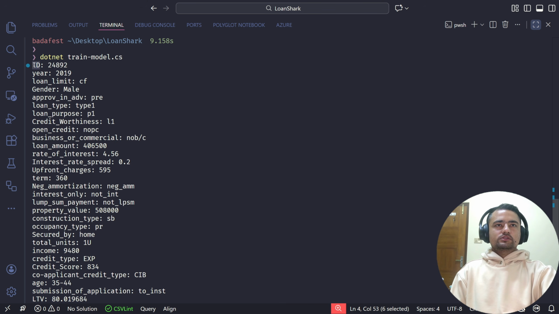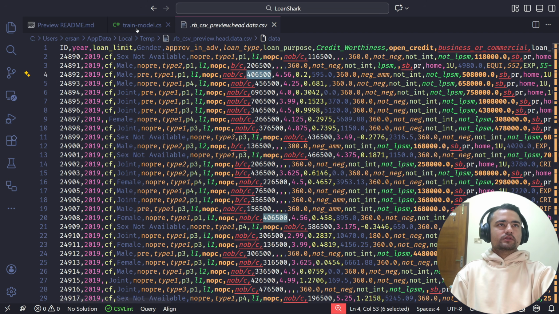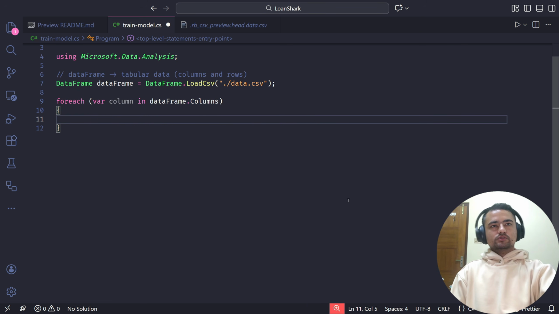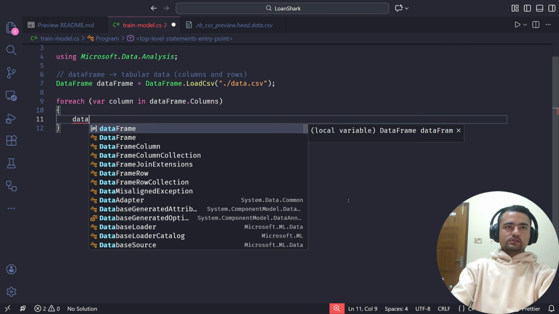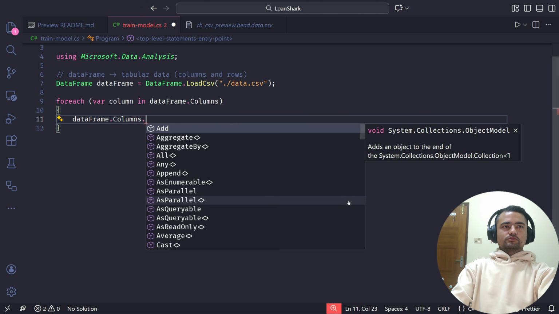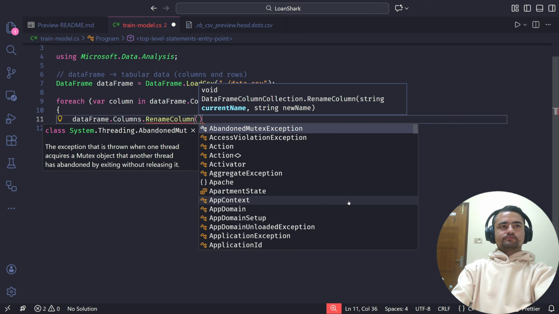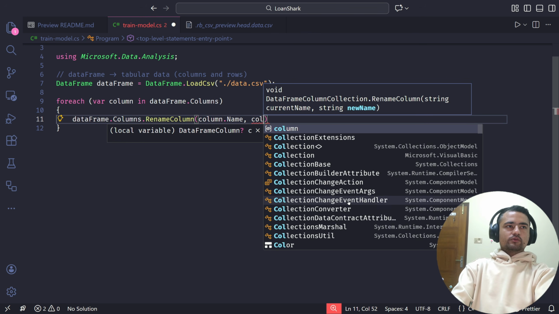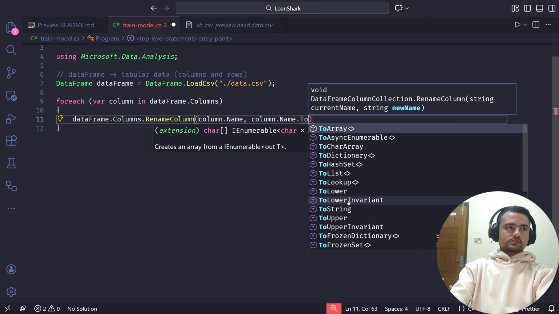ID is in all caps, and we have year in all lowercase. In gender, only the G is capitalized. So I want to make this uniform. Let me just do that real quick. Instead of writing this in the console, I'm just going to do something else. I'm just going to rename the column. Whatever name the column currently has, I want to change that to lowercase.